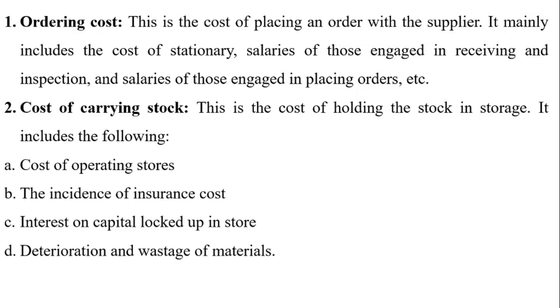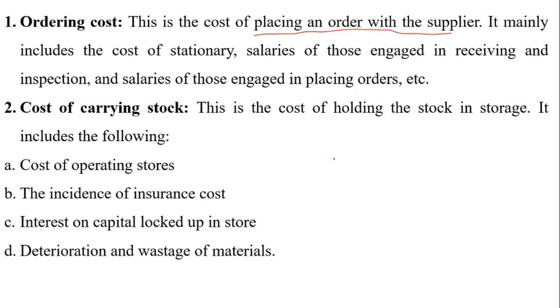Whatever cost is incurred for acquiring the inputs, that is raw material and everything, is called ordering cost. This can be said in another manner: the cost of placing an order with the supplier is called ordering cost. Simply, the cost incurred for acquiring inputs is called ordering cost.